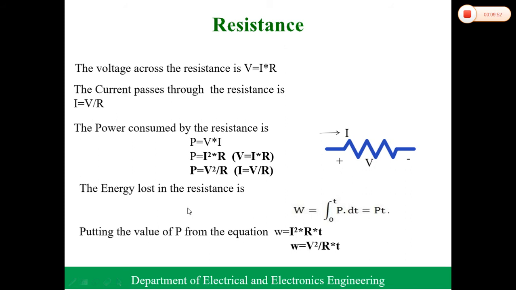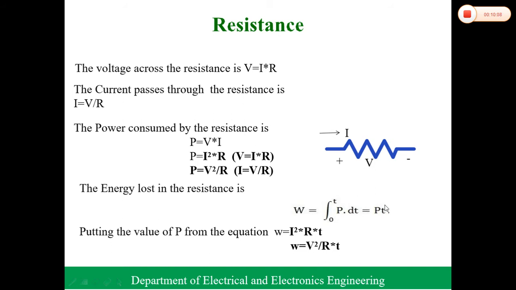The power can be obtained here, the power P is equal to VI, so the power can be substituted in the energy equation, that is P is equal to I square R or V square by R. In place of P we can also write VI, that is W equal to V into I into T also, right?